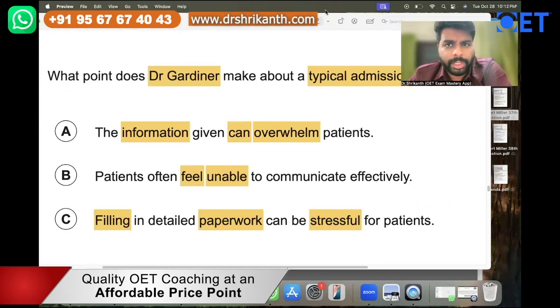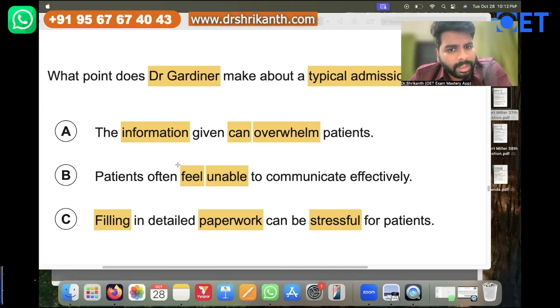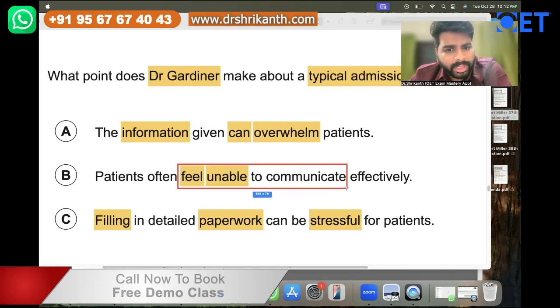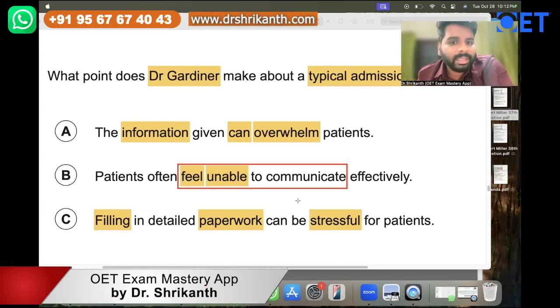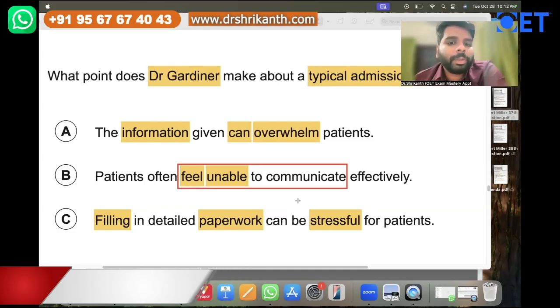What is answer option B over here? Answer option B is this: patients often feel unable to communicate effectively. Right. So this is not actually mentioned clearly. They are telling that patients are physically sick, they are mentally sick. So it is difficult for them to understand the message, but they are not telling that patients want to communicate but, for some reason, are not able to communicate.